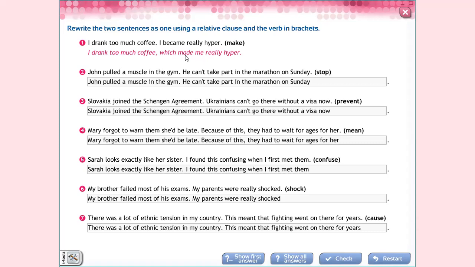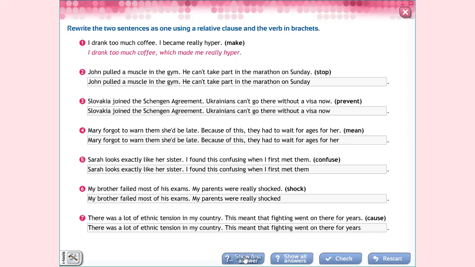It's talking about past tense. Obviously, you have to use made, which made me really hyper. This is the second one. You have to rewrite. John pulled a muscle in the gym. He can't take part of the marathon on Sunday. John pulled a muscle in the gym. Okay, talking about the gym, no?